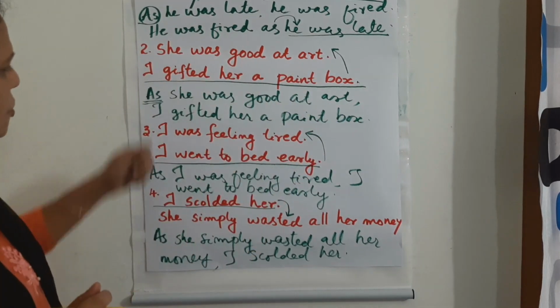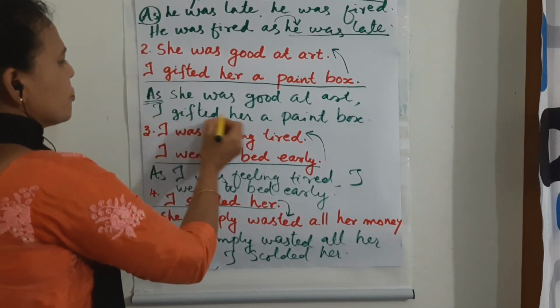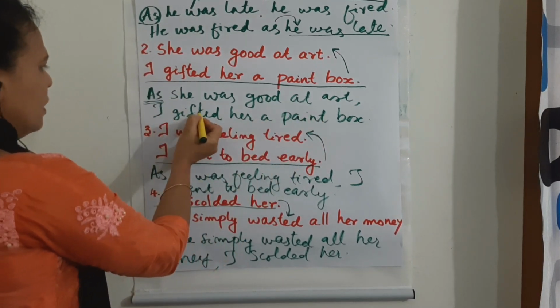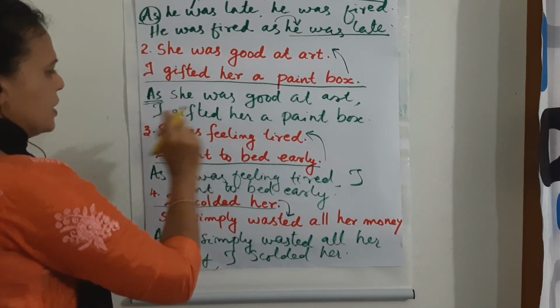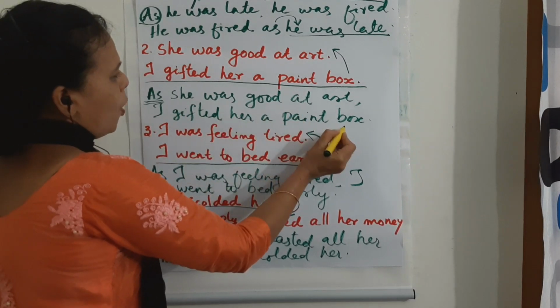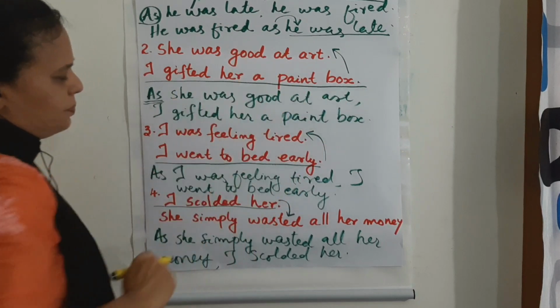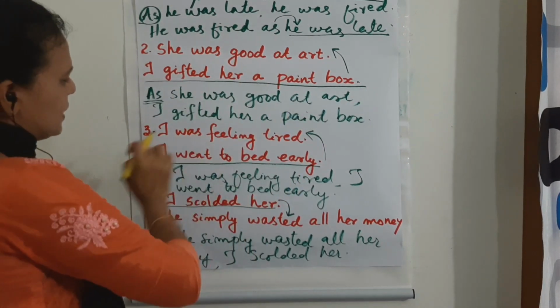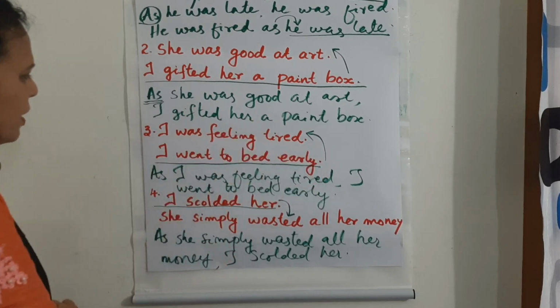If we use as or since in the middle, the action should come first, so the sentence would be: I gifted her a paint box as she was good at art. The same way with this sentence. I was feeling tired. I went to bed early.